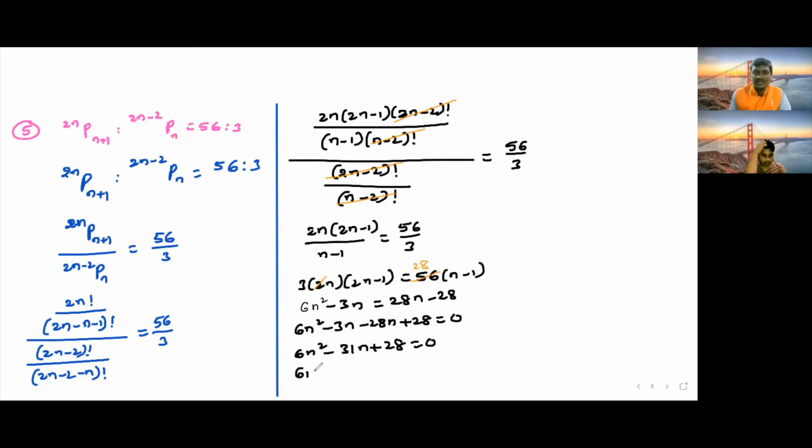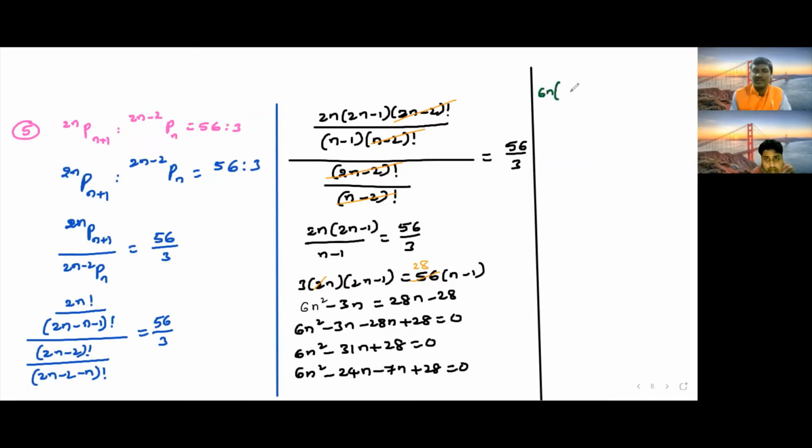So now what can we write? 6n square minus 24n minus 7n plus 28 equal to 0. Now we'll simplify. What can we take common in the remaining? 6n is common, right?